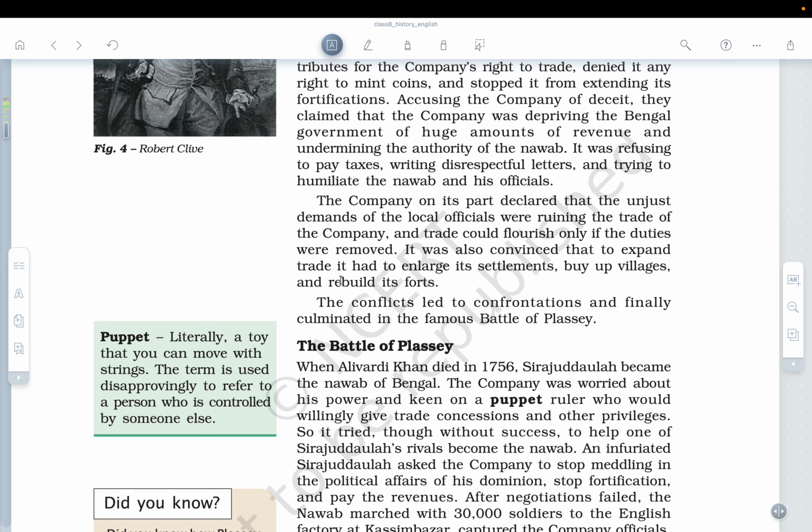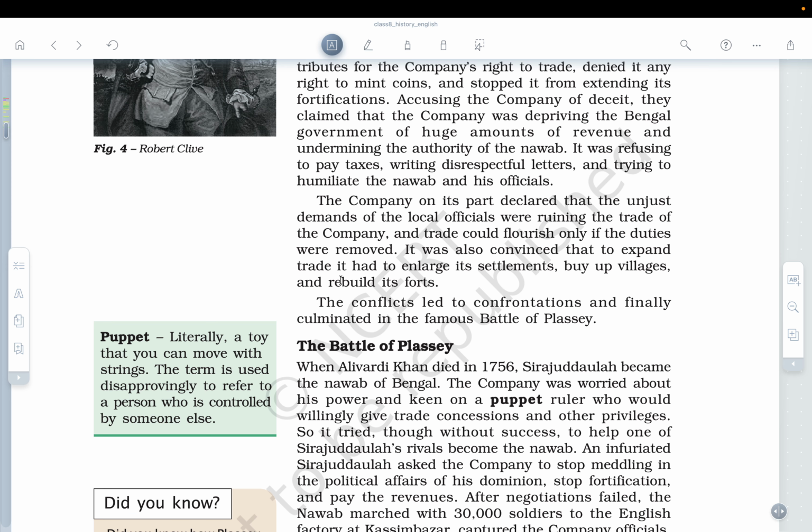And here I would like to tell you one thing: during that time, the UK, or England, had actually lost a lot of territories in North America, and the loss was huge. So even if they were acquiring land, bringing in settlements, or building forts, they needed money for that.